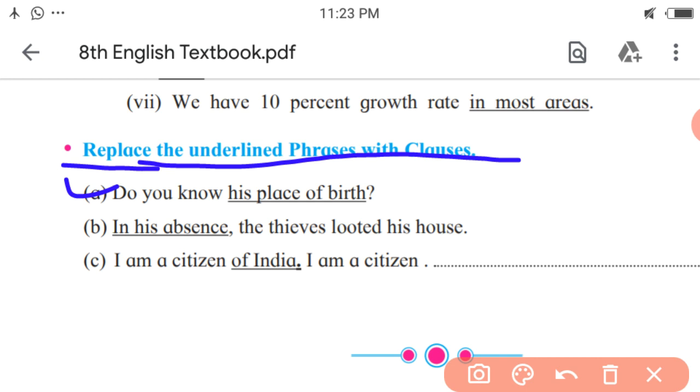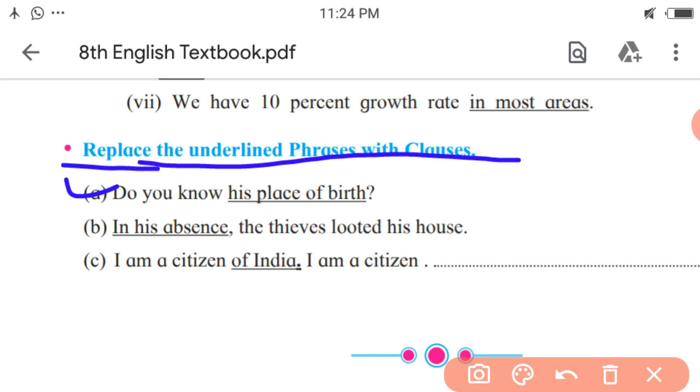Next one. In his absence, the thieves looted his house. In his absence means he was not at home. He was absent. At that time, his house was looted. So, how will the answer be? As it is related to time, we will begin with the word when. When he was absent, the thieves looted his house. Remember, only the underlined part will have the changes.